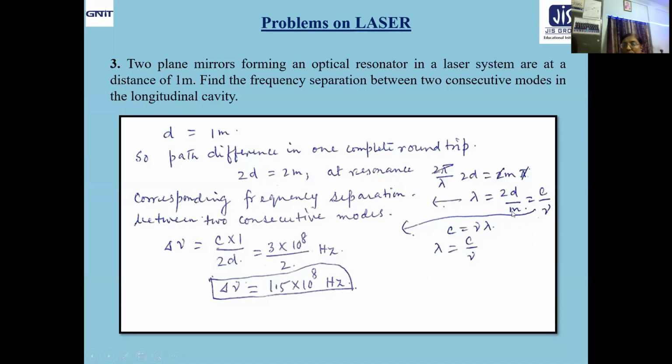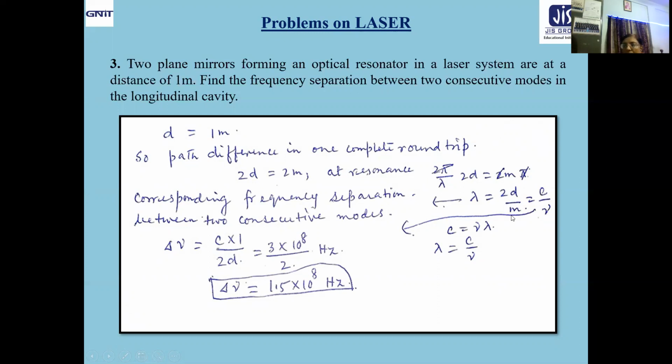Now you are asked to find out the frequency separation. So lambda is equal to c by nu. That means you will get nu equal to c by lambda. Rather, what is nu? Nu equal to c by twice d, because here lambda is not given. From this expression, take a look: 2d by m equal to c by nu. You are asked to find out delta nu. So delta nu equal to cm by 2d.